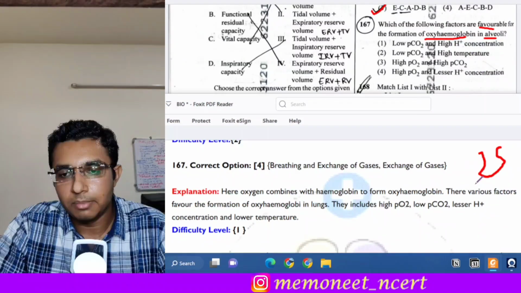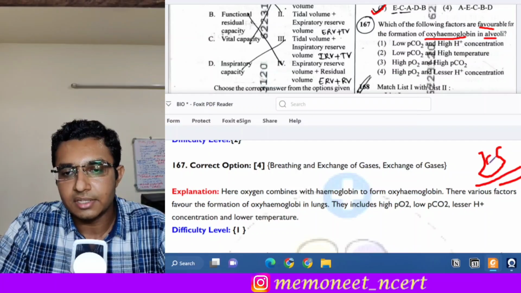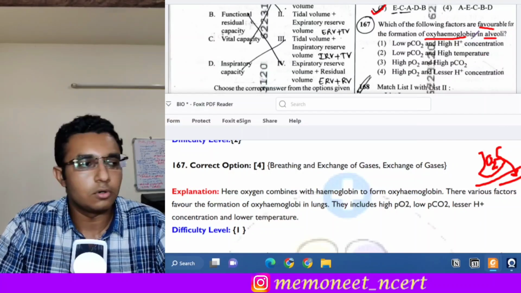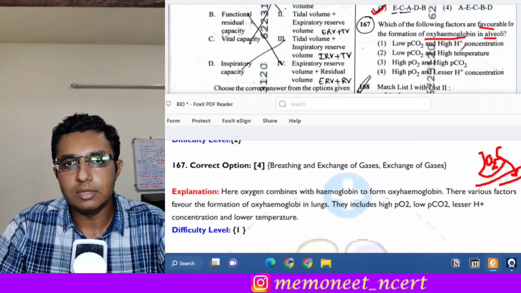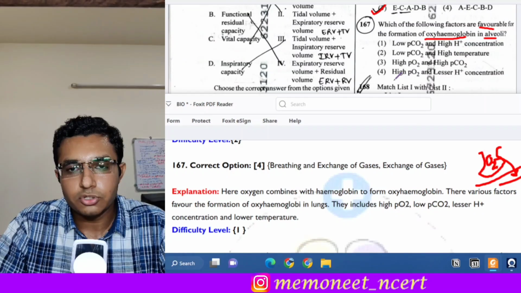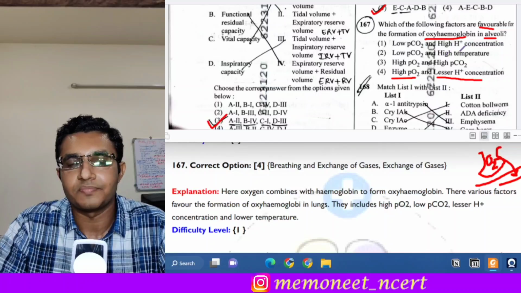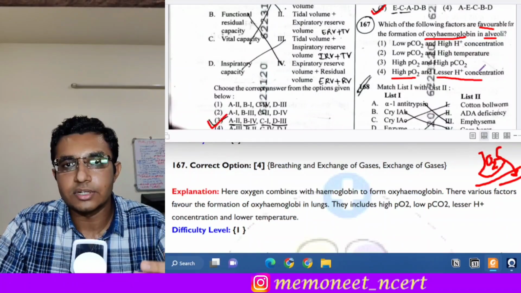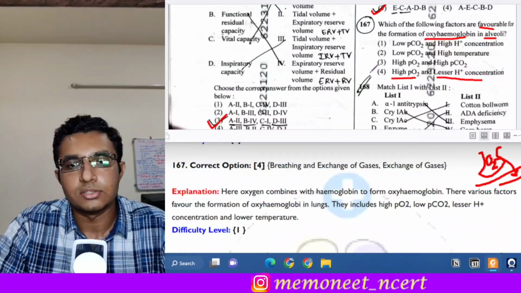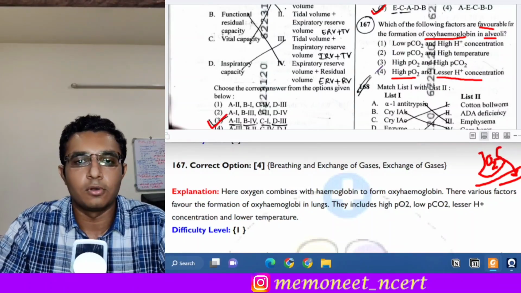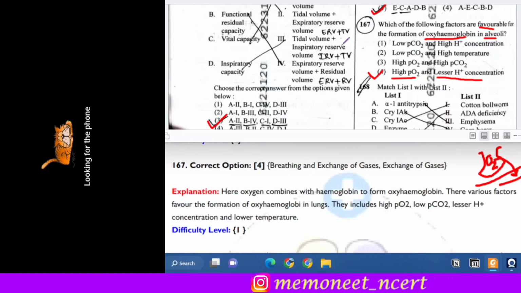Means the deoxygenated blood is there in the capillaries and the oxygen is present in the alveoli. So we have to make it diffuse to the capillaries, then only it will form oxyhemoglobin. So for the formation of oxyhemoglobin, we should have high PO2 and lesser H plus concentration. When there will be lesser H plus concentration, the pH will be higher, so it will be facilitatory for the formation of oxyhemoglobin. So here the answer will be option 4.